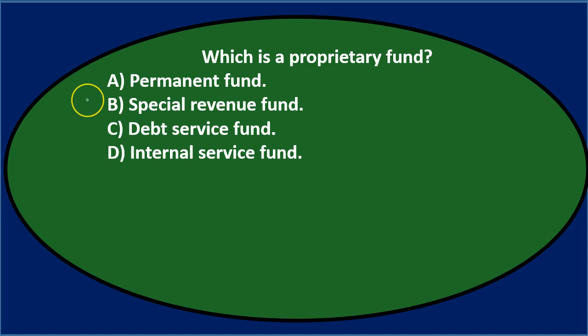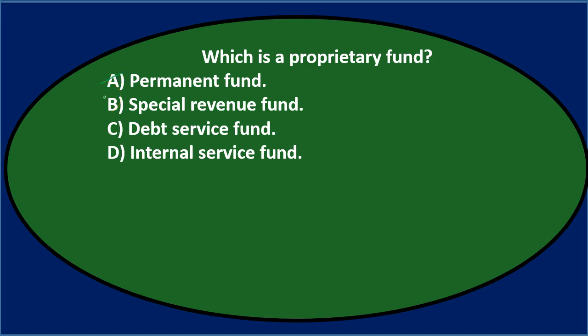Now, the permanent fund is going to be that item where money got put into it that's going to be there indefinitely and it's used for a specific purpose. There might be revenue on it, but it's usually going to be interest revenue. So it doesn't seem like we're going to get revenue from customers as we would think of in a proprietary type of activity, proprietary being similar to a for-profit type of organization. So I don't think it's the permanent fund.